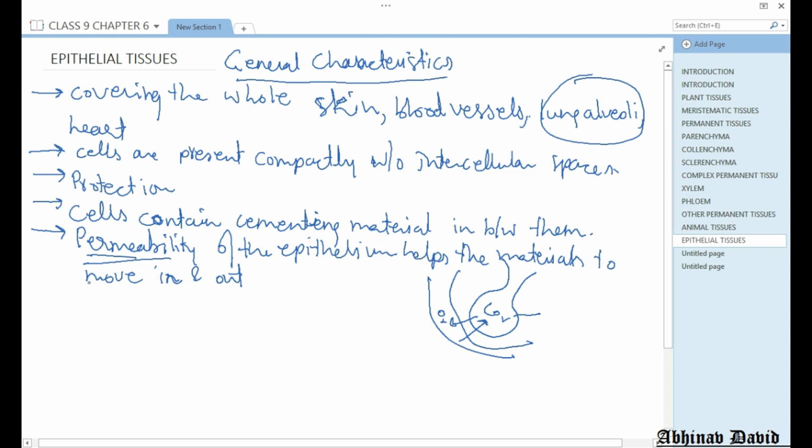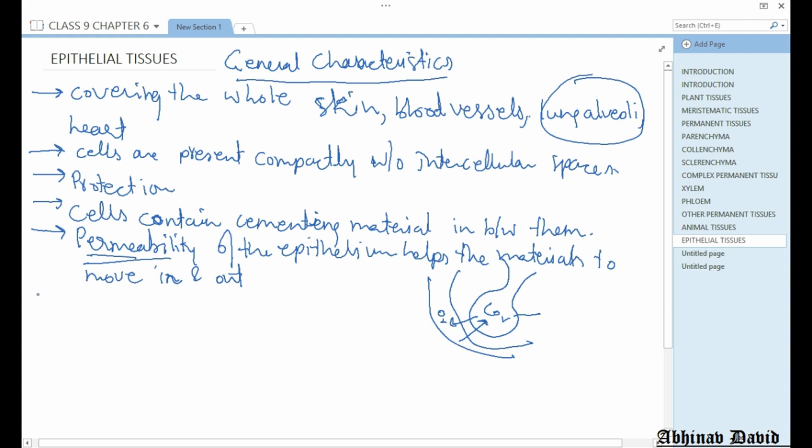Permeability is very important, and it also depends upon the thickness. If it is one layer of cells, it is likely to be permeable. If it is more than one layer of cells, it is not likely to be permeable. It also depends upon the size of the cells.